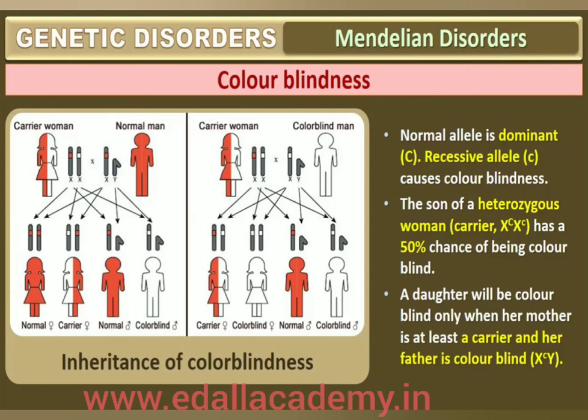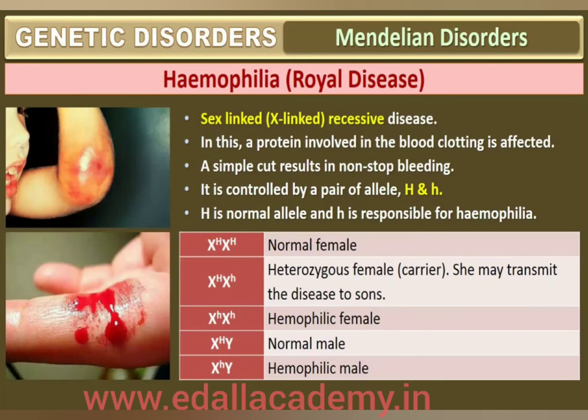Let us go for the next disease, hemophilia. This sex-linked recessive disease, which shows its transmission from an unaffected carrier female to some of the male progeny, has been widely studied. In this disease, a single protein that is part of the cascade of proteins involved in the clotting of blood is affected. Due to this, in an affected individual, a simple cut will result in non-stop bleeding.